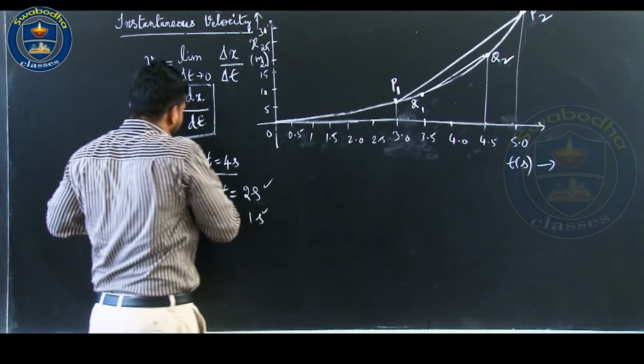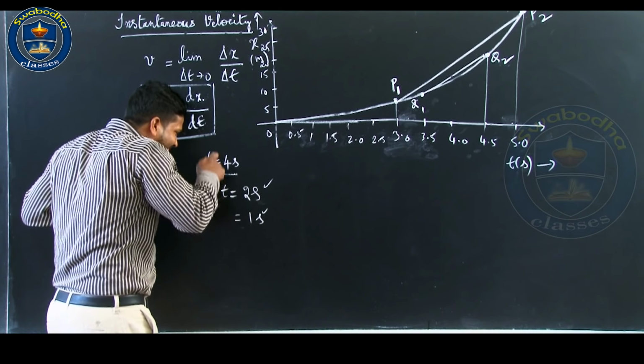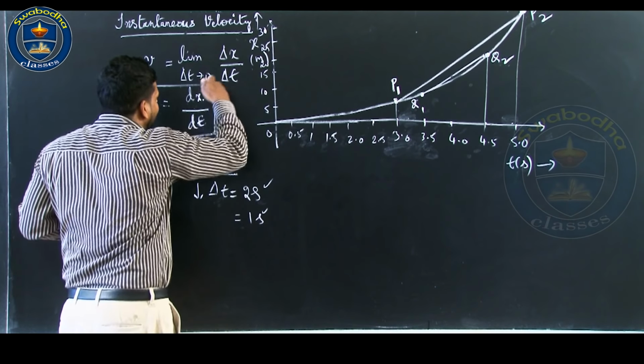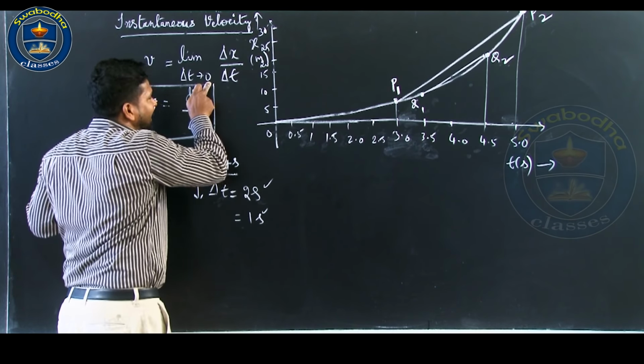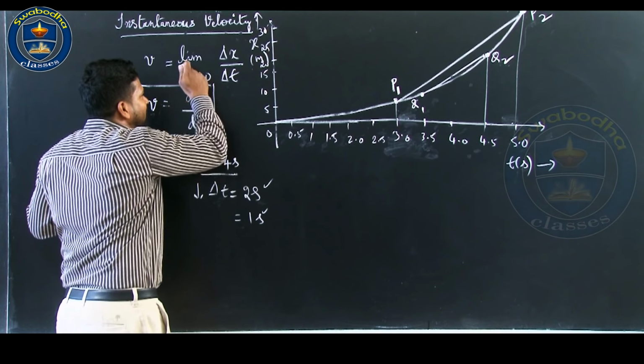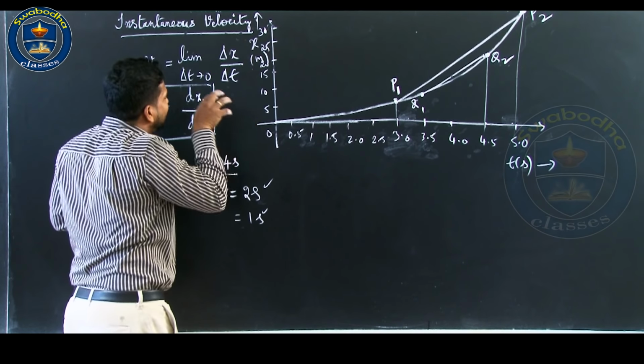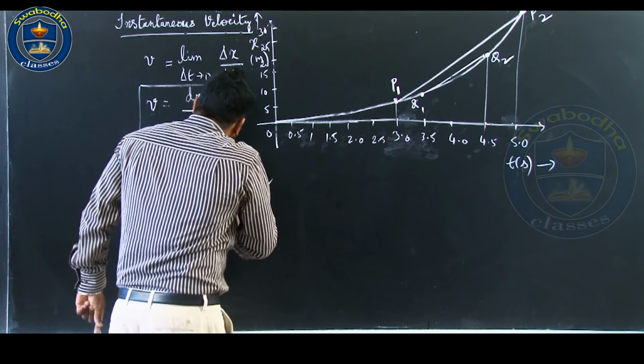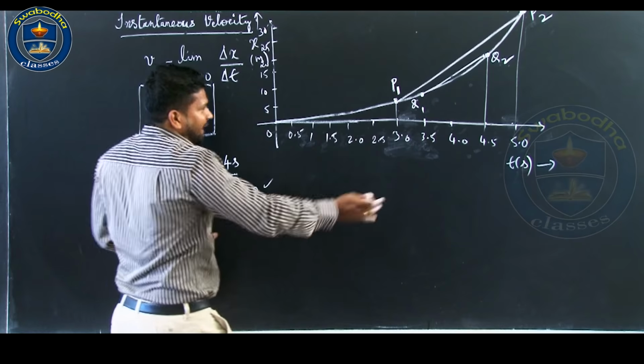Now, our idea is to decrease the time interval length, that is all about this term, limit delta t tending to 0. The time interval length is becoming smaller and smaller, becoming 0. Delta t tending to 0: 2 seconds, 1 second.